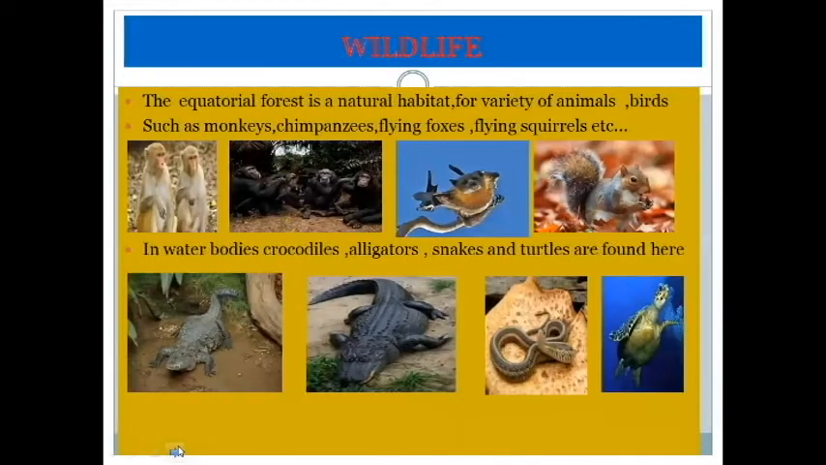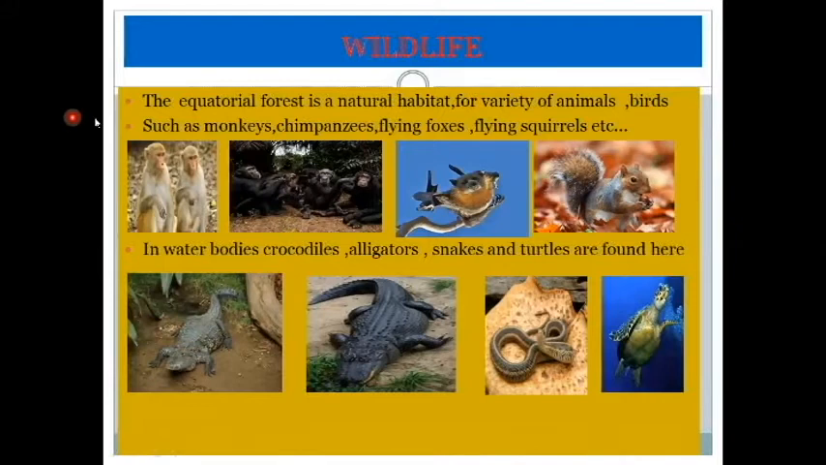Next, we have to move on to the wildlife. How is the wildlife in the equatorial region? The equatorial forest is a natural habitat. So what do you mean by habitat? Habitat means the place where a particular type of animal or plant is normally found. What do you mean by habitat? It is the place where a particular type of animal or plant is normally found.